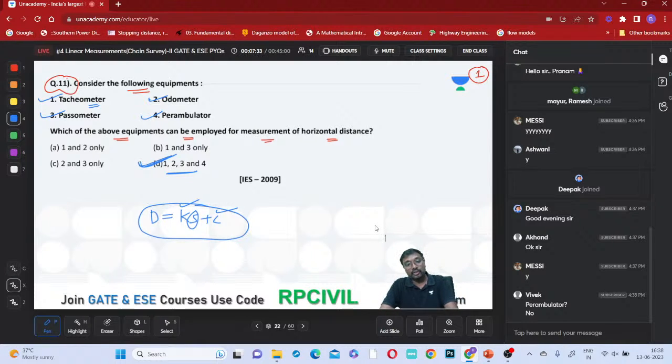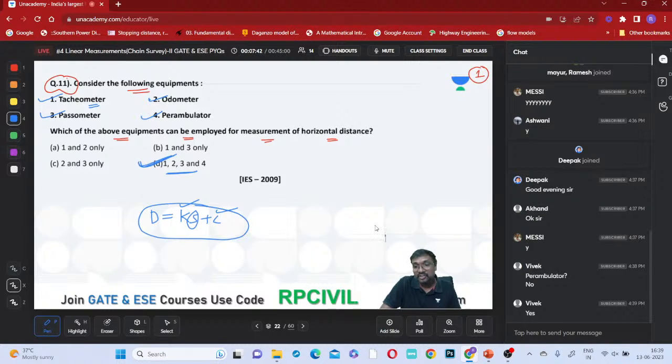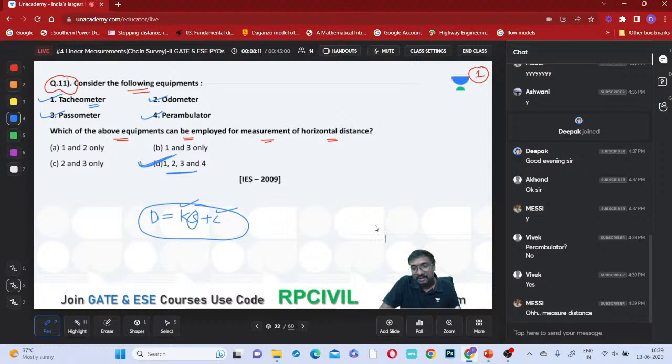Whenever you go to a shopping mall or wherever, you take your small child there. How do you take the child? By keeping the child in a small vehicle. I have explained this, if you remember. Perambulator generally means you can use the term for leisure walking also. Leisure walking means steps. We can count the number of steps, and that is also used for distance measurement. We can use it for measuring the distance.